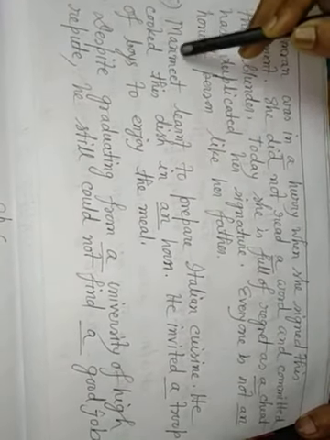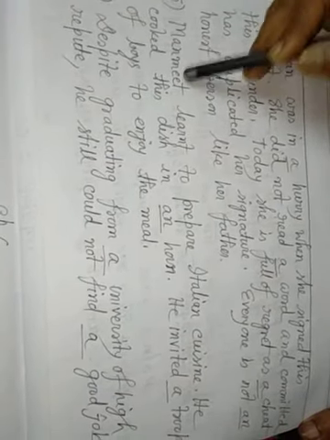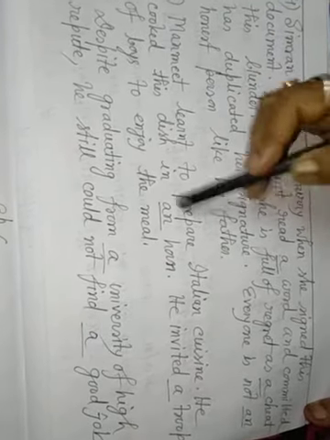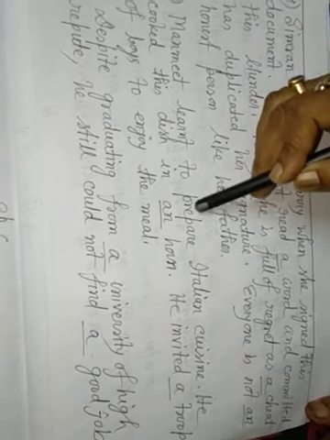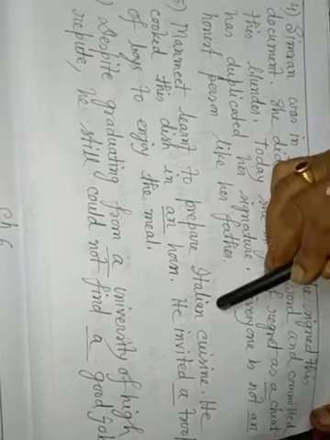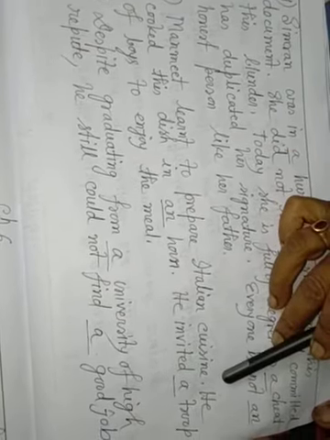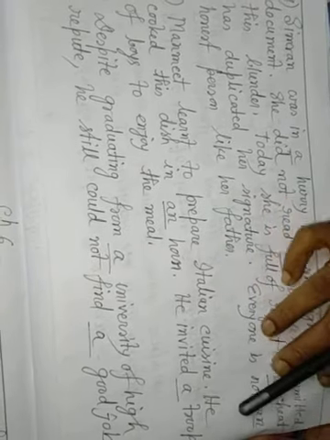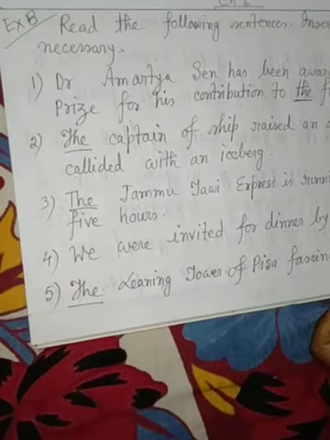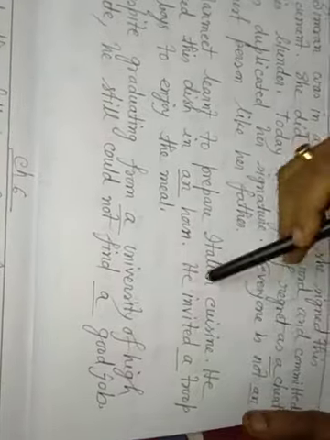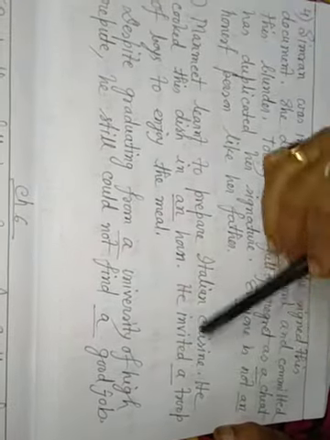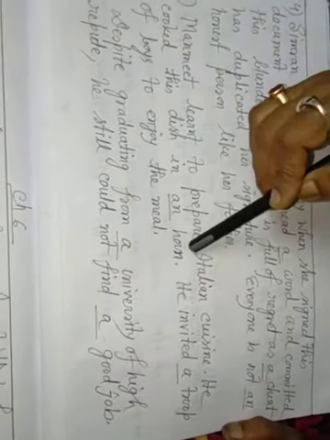Okay, 5. Manmeet learned to prepare Italian cuisine. So he cooked this dish in an hour.